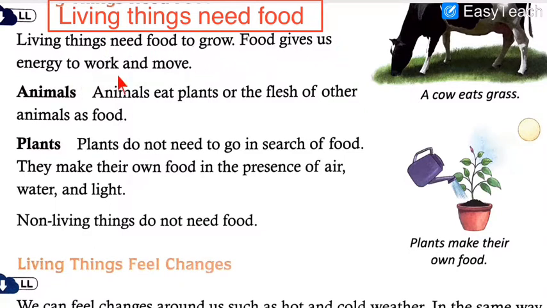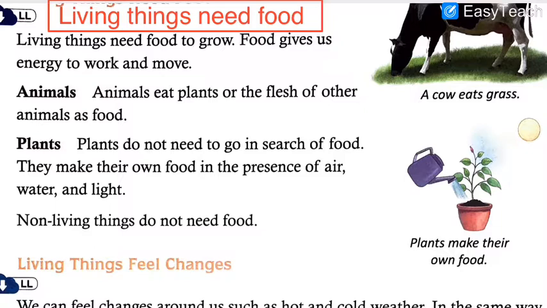Food gives us energy to work and move. Now how can you work or move? Obviously you need food at certain time intervals. Some are very foodie, so they eat six to seven times a day. Some are less concerned about food, so they eat two or three times only. So in short, at least once in 24 hours you need food. It is called at least.